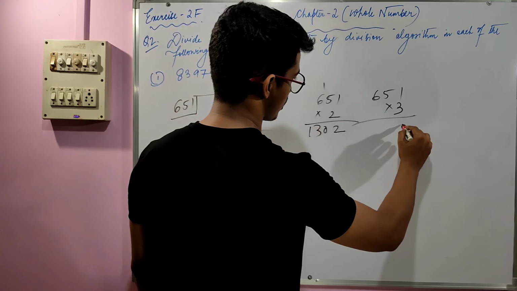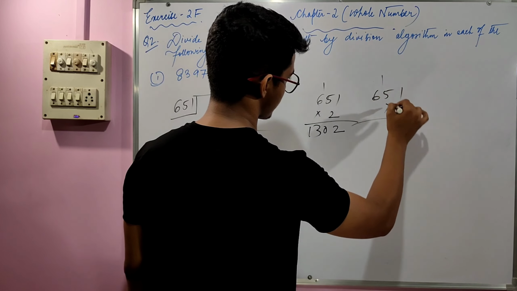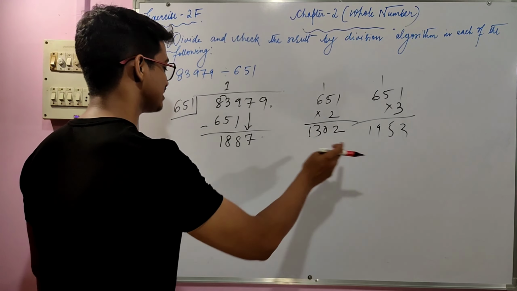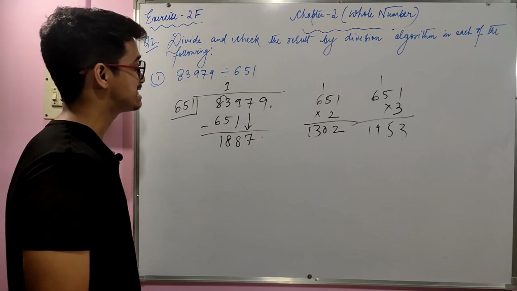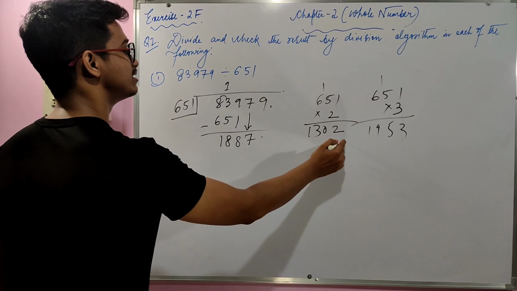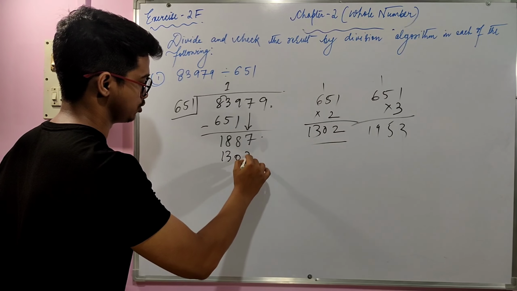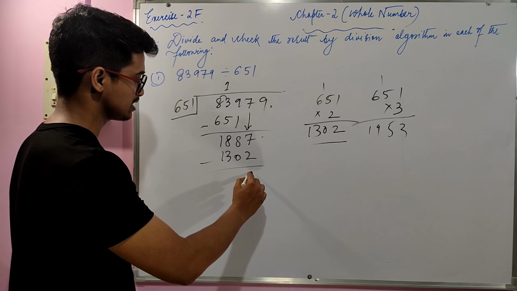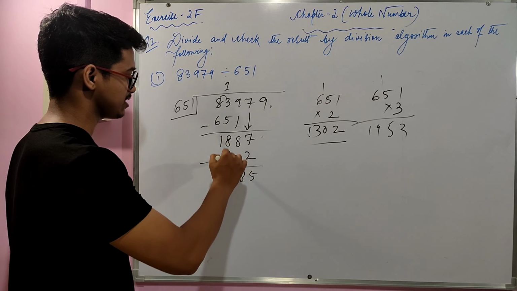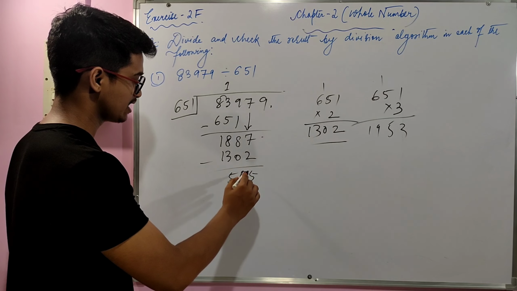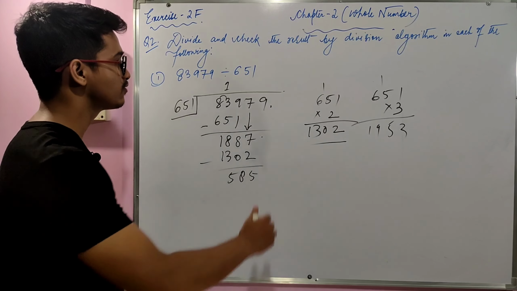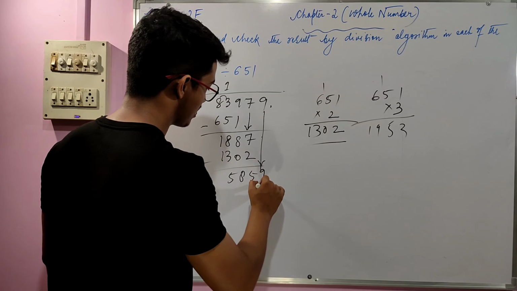So 3 into 1 is 3, 3 into 5 is 15, 1 carry, 3 into 6 is 18, 19. So 1953, it is greater than 1887. So we have to take this number, 1302, right? And then simply do the subtraction. 7 minus 2 is 5, 8 minus 0 is 8, 8 minus 3 is 5. Right? So 585 is lesser than 651. We have to drop the last number, that is 9.